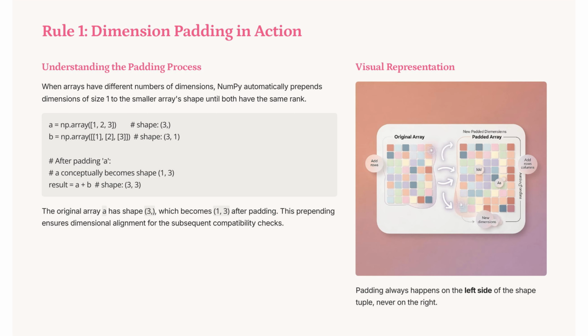Dimension padding is crucial when arrays differ in dimensions. Consider A with shape (3,) and B with shape (3, 1). NumPy pads A to (1, 3), aligning dimensions for operations. This left side padding ensures arrays are compatible for further processing, facilitating seamless broadcasting and avoiding shape mismatches.